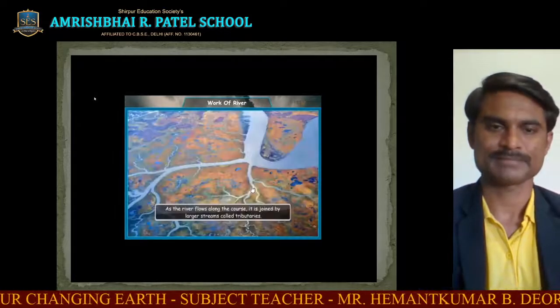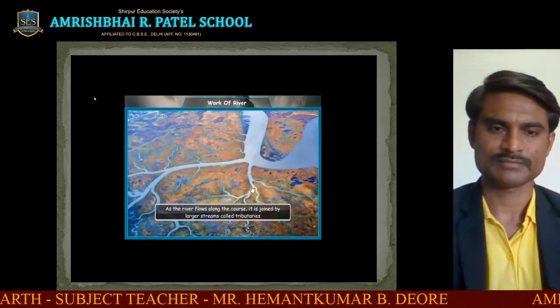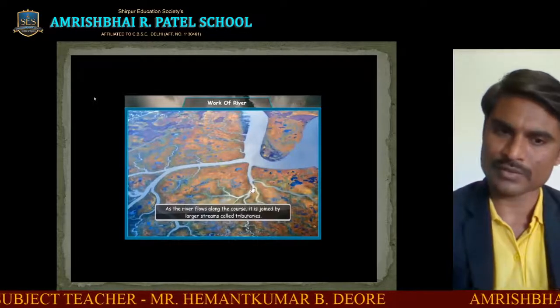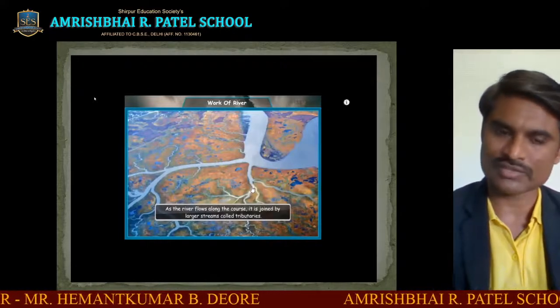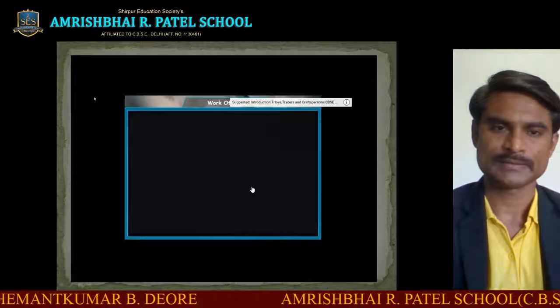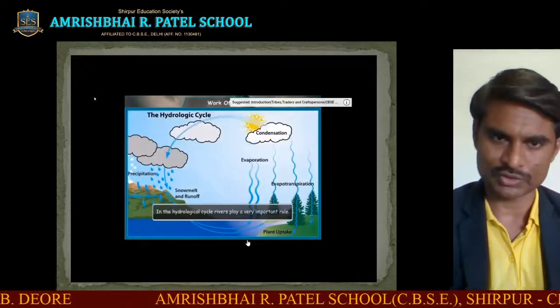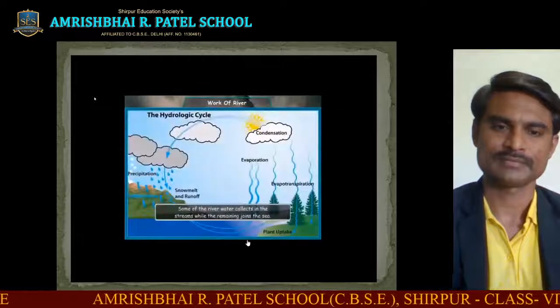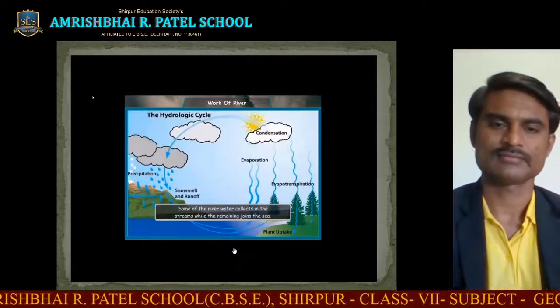As the river flows along the course, it is joined by larger streams. They are called tributaries. In the hydrological cycle, rivers play a very important role. Some of the river water collects in the streams while the remaining joins the sea.